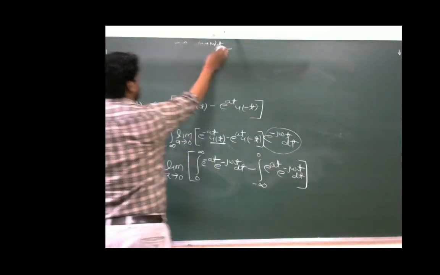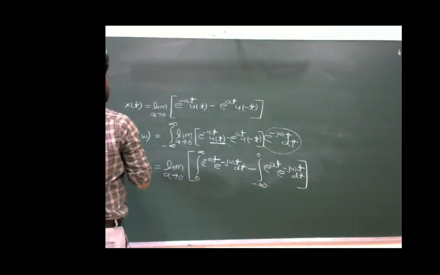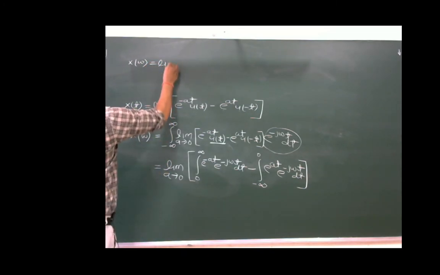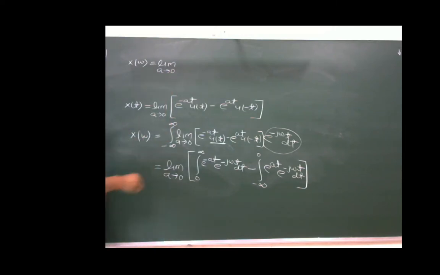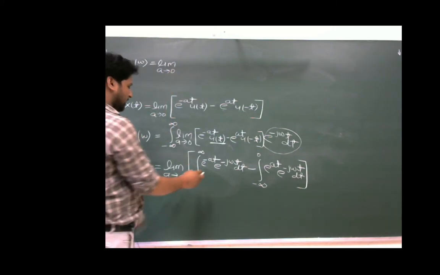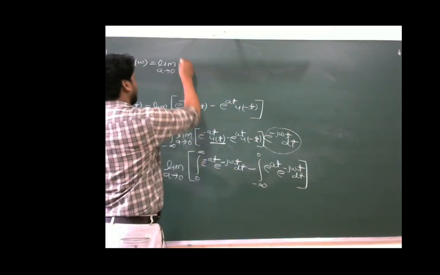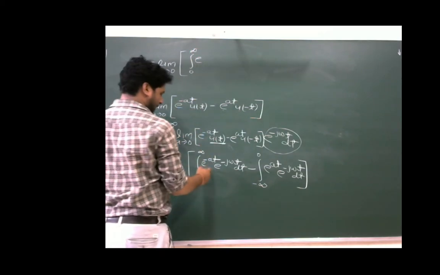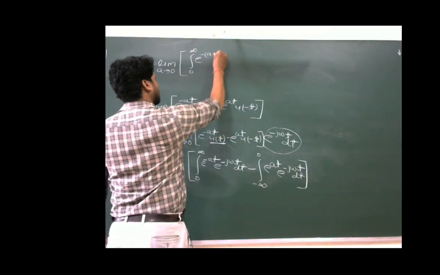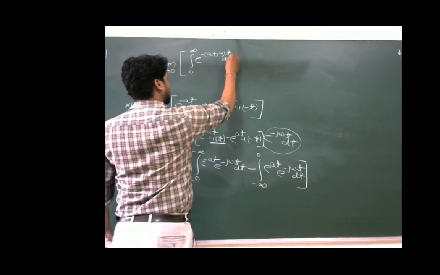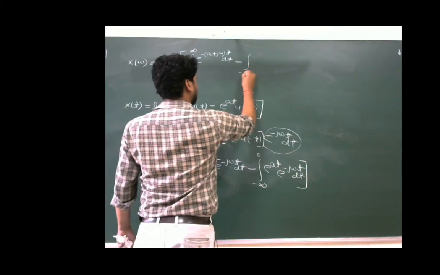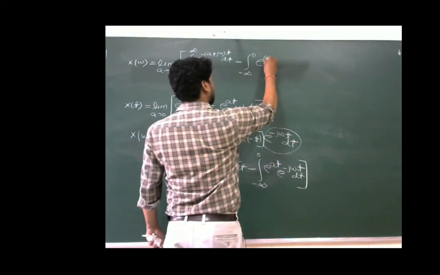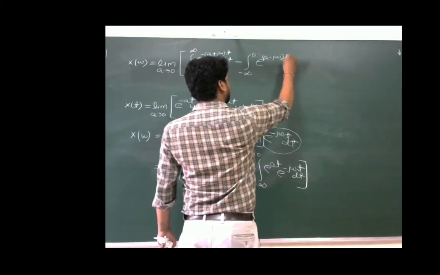this is not visible, I will write again. X of omega is equal to limit a tends to 0, this integration will become e power minus a plus j omega into t, where limit is from 0 to infinite, e power minus a plus j omega into t dt minus integration limit from minus infinite to 0, e power a minus j omega into t dt.